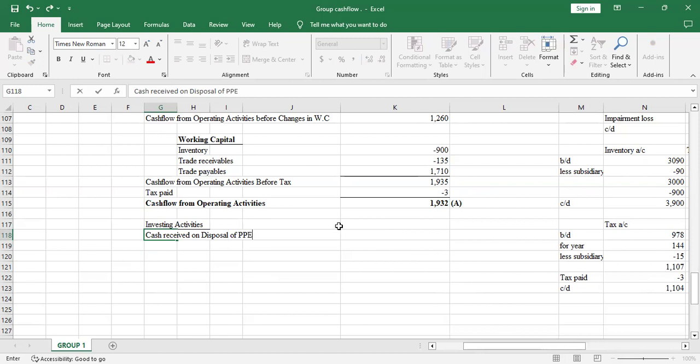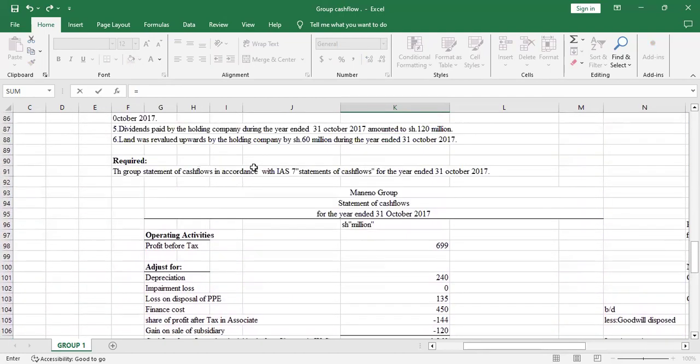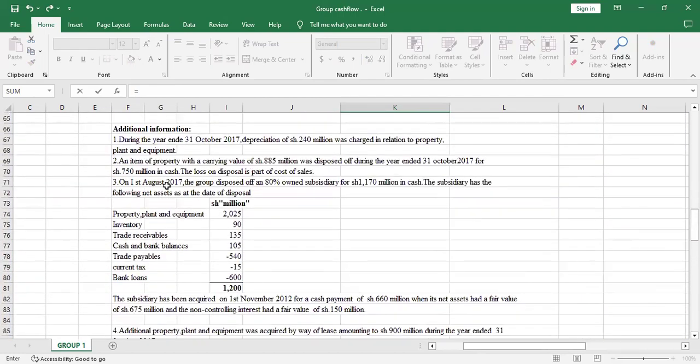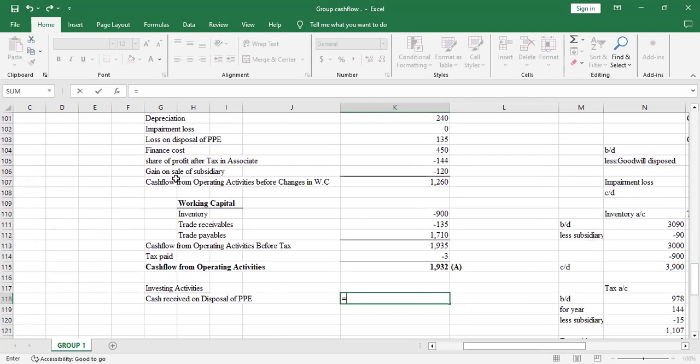So there was additional information number 2. They're saying an item of property with a carrying value of shillings 885 million was disposed of during the year ended 31st October 2017 for shillings 750 million in cash. So the 750 million, that's the cash received on disposal of PPE.